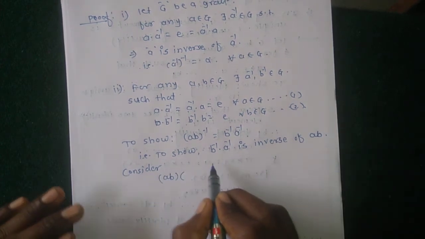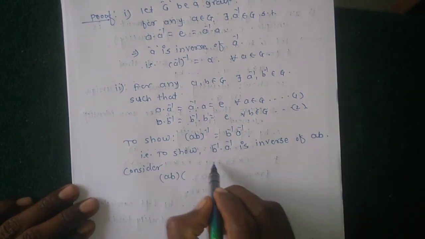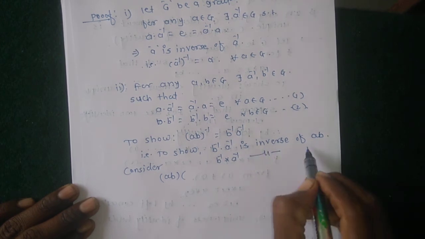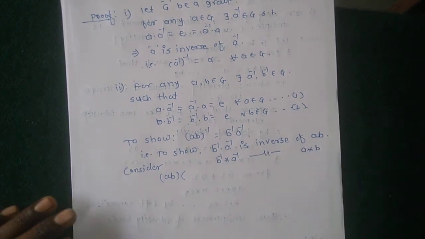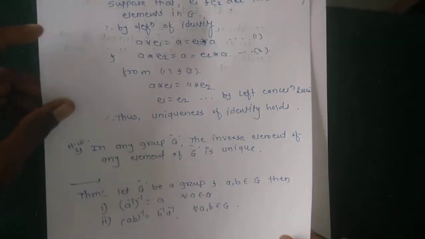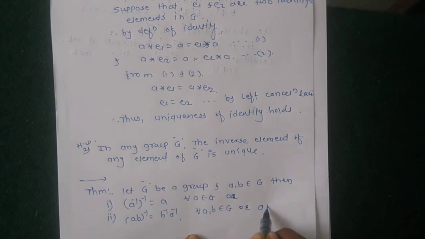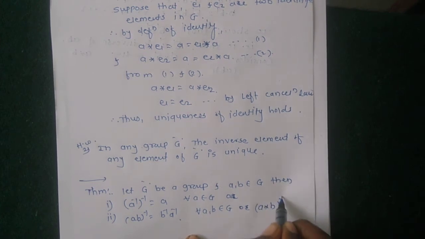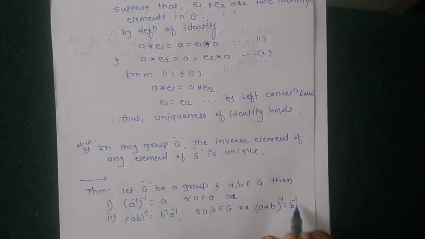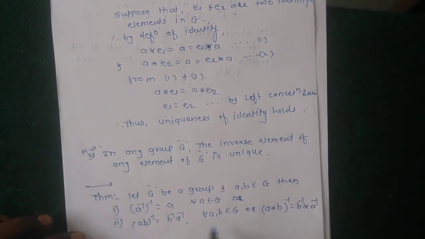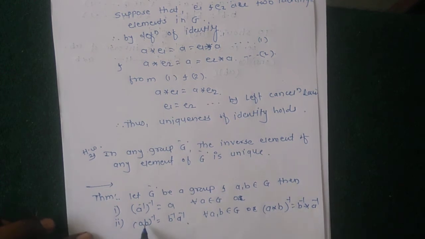Here consider this, it is also written in the form B inverse star A inverse is the inverse of A star B in the given proof. Here A star B inverse equals B inverse star A inverse. Here it is also written in this form, because the binary operation star is defined.